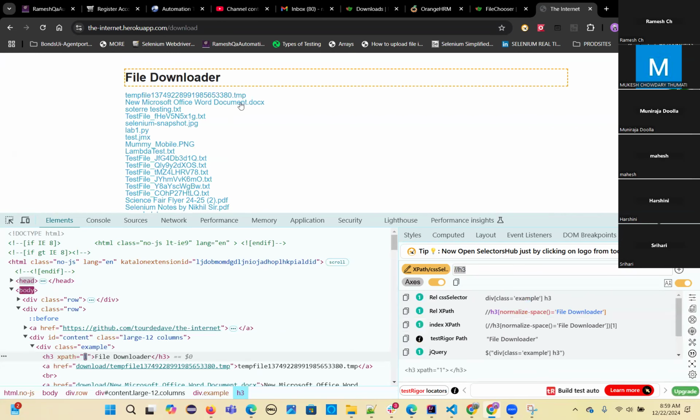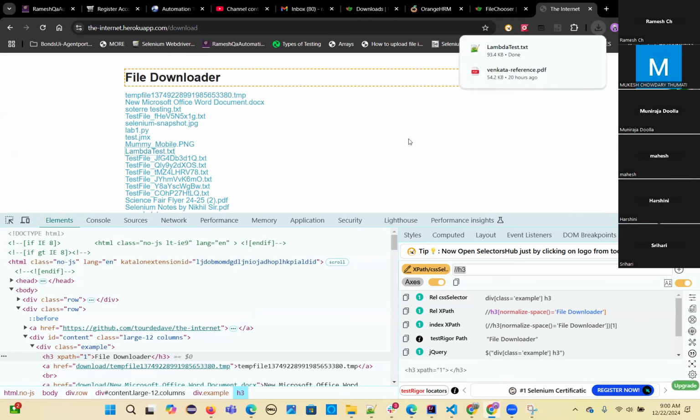Here it is. You can click on any one of the links, and that will download for us. But this is a temporary file, so maybe I can give one proper one. This one, you can give this one. See, it is downloading, right? You have to give the file name exactly.